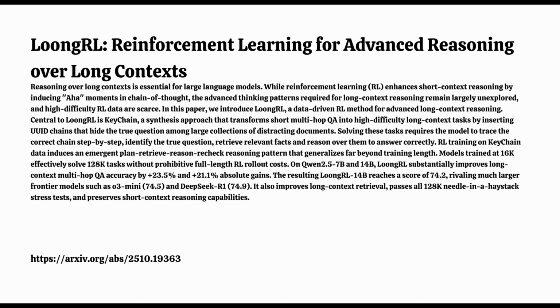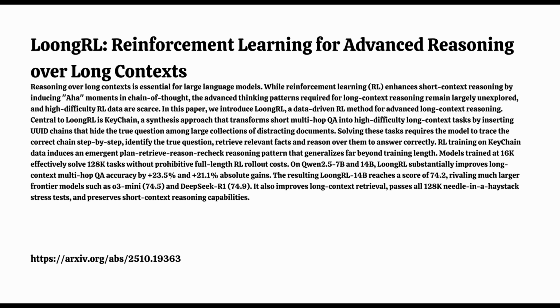And the really amazing part you mentioned earlier was how well this pattern generalized, right? Oh, absolutely. This plan-retrieve-reason-recheck strategy was learned while training on 16K token sequences. Which is long, but not the full 128K they were aiming for. Right. But the pattern transferred remarkably well. It generalized effectively to contexts all the way up to 128,000 tokens. So the thinking skill scaled, even though the direct training context didn't. Exactly. The model learned a fundamental approach to breaking down and solving complex long-context problems. And that approach worked even when the problem was 8 times larger than the ones it trained on. That has huge implications for training efficiency.